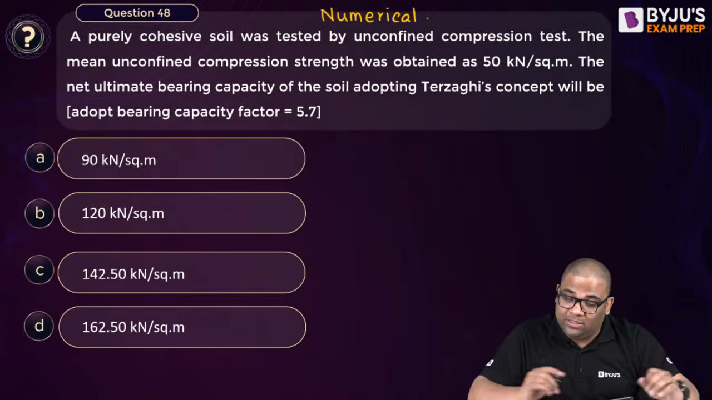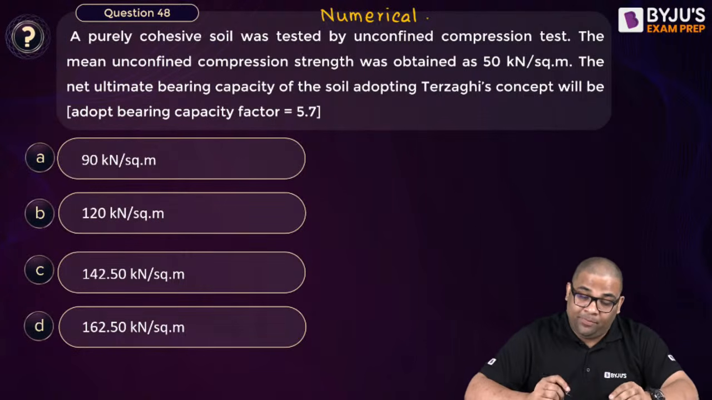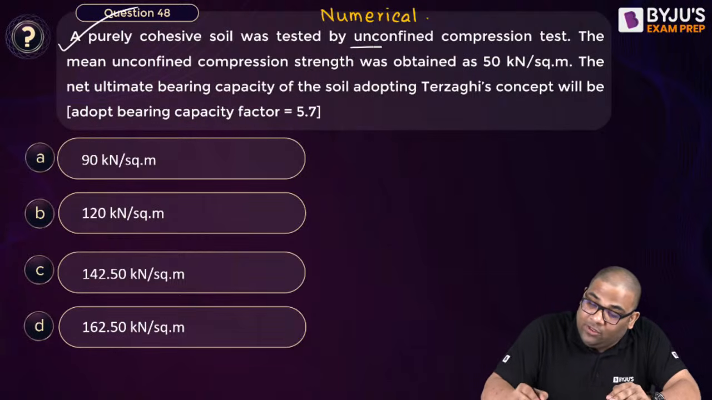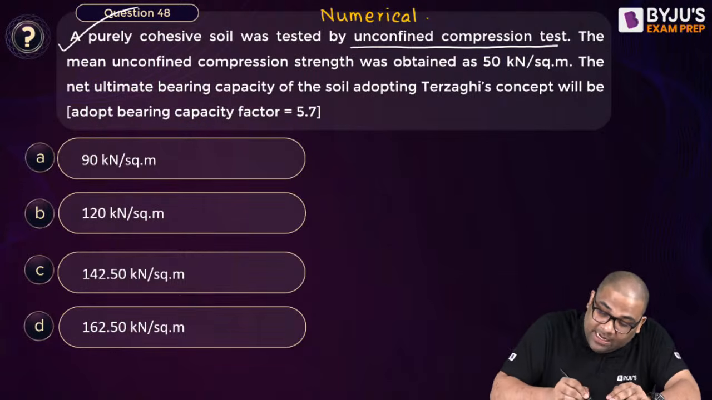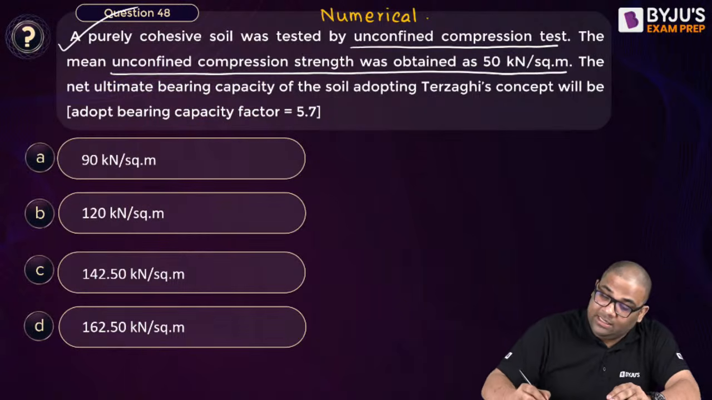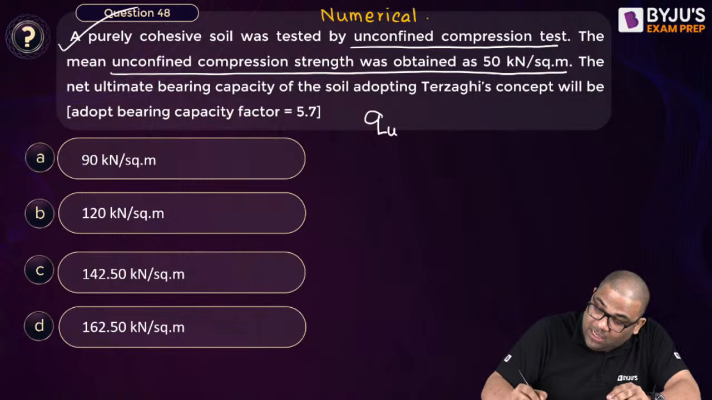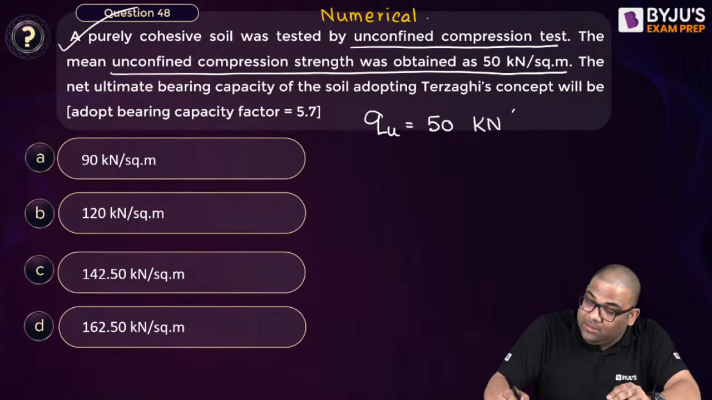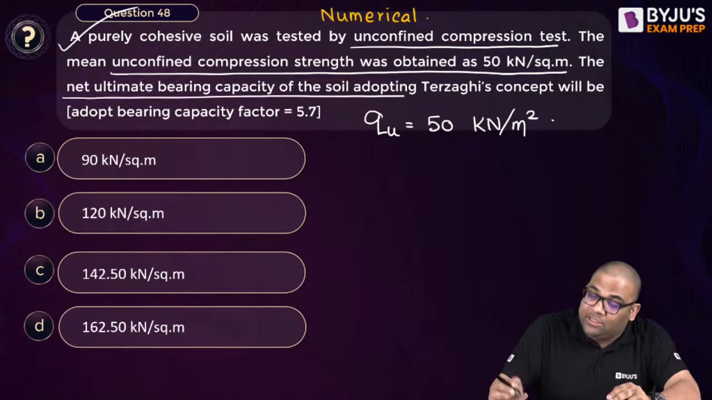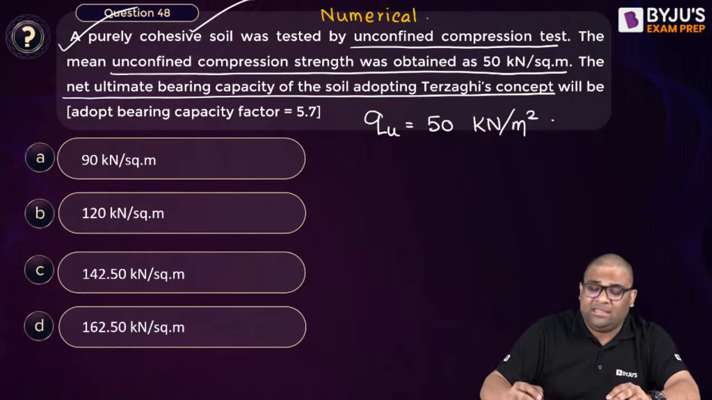Now you see, this question is easy actually. A purely cohesive soil was tested by unconfined compression test, and the unconfined compressive strength was obtained as 50. So this unconfined compressive strength means what? It is Qu. We got this as 50 kilonewton per meter square. The net ultimate bearing capacity of soil, assuming Terzaghi's bearing capacity, is given, it's a purely cohesive soil.